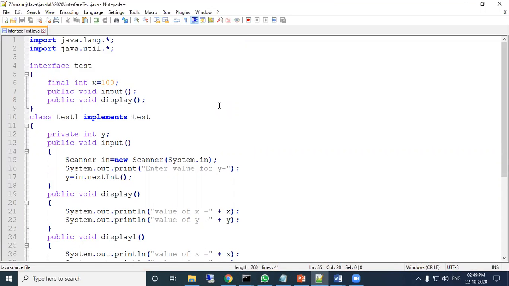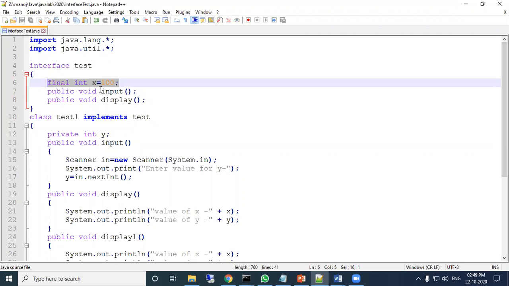Just see here, in this program, interface Test is there. The interface name is Test. Final int x = 100. So x is one variable declared as an integer, and that is treated as final.